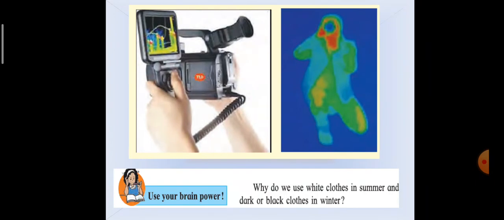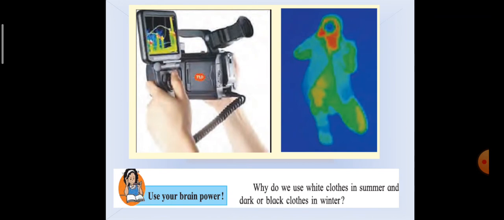When the heat rays fall on an object, a part of the heat is absorbed by the object and a part of it is reflected. The ability of a substance to absorb heat radiation depends on its color and also its intrinsic properties.